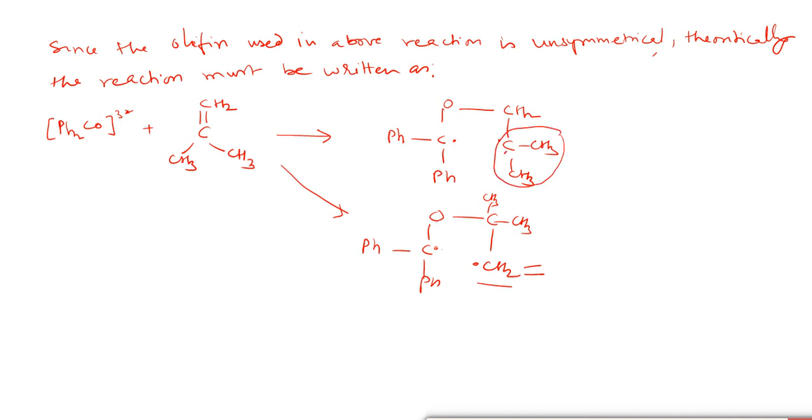Therefore, the formation of the intermediate free radical will be in such a way that the more stable free radical will form, and in this reaction this product will be the 93% major product, while in the second path it will form up to 10%.